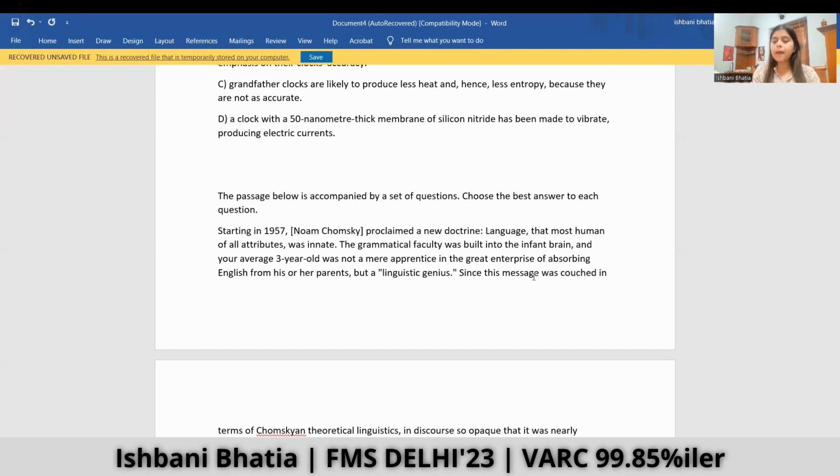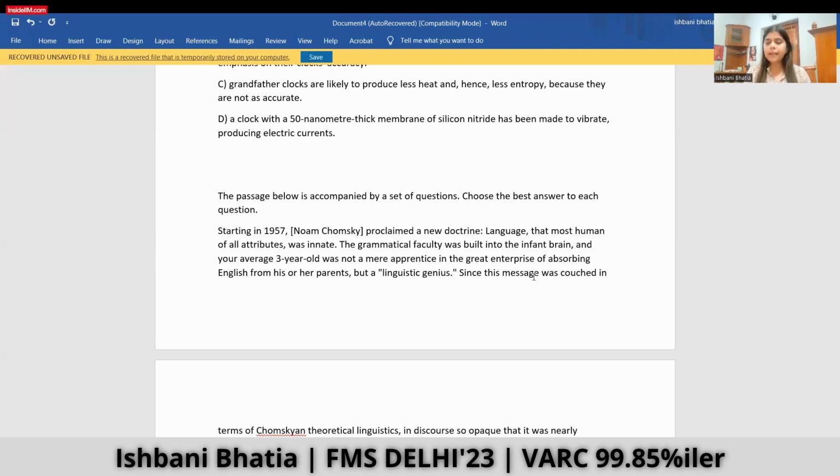So I'll try to solve para jumbles at the last. Whatever time I have, I'll try to devote it to para jumbles. Even if you solve 3 passages and 4 to 5 questions of verbal ability, you are solving 12 plus 7 questions, which is around 18 to 19 questions, which can fetch you above 50 marks if you solve it accurately.